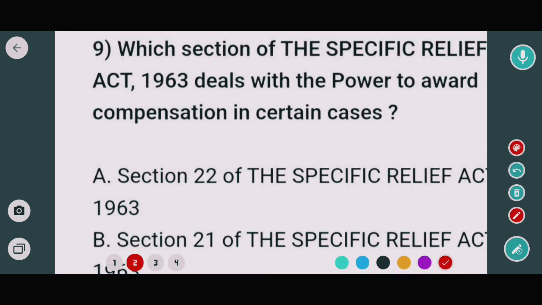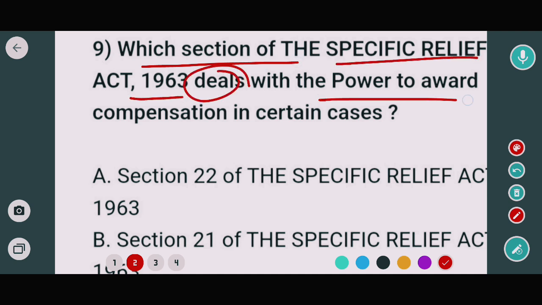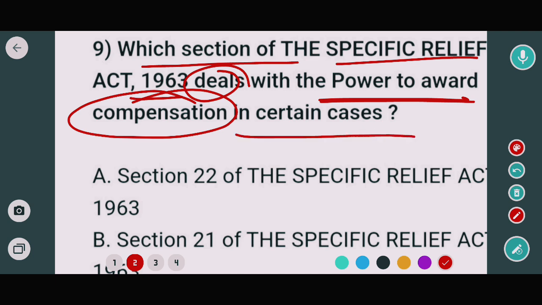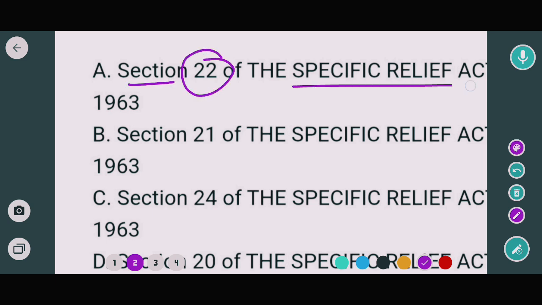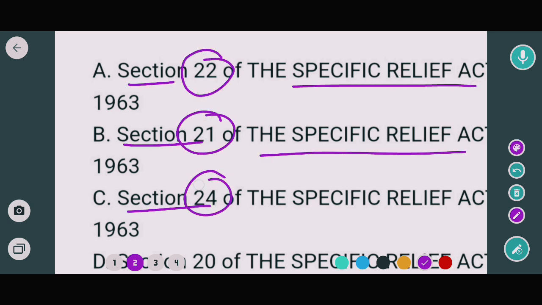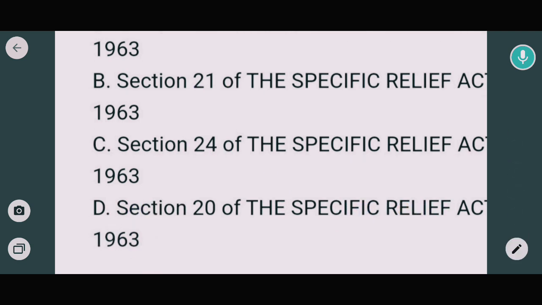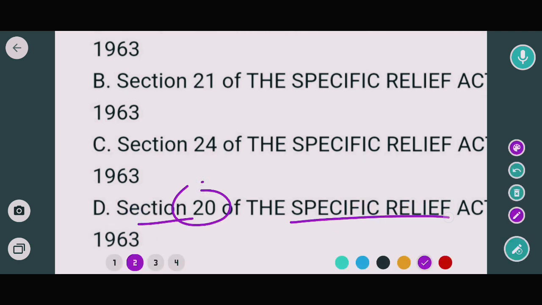Next question: which section of the Specific Relief Act 1963 deals with the power to award compensation in certain cases? This is a very important question. Options are Section 22 of the Specific Relief Act, Section 21 of the Specific Relief Act, Section 24 of the Specific Relief Act, and Section 20 of the Specific Relief Act.